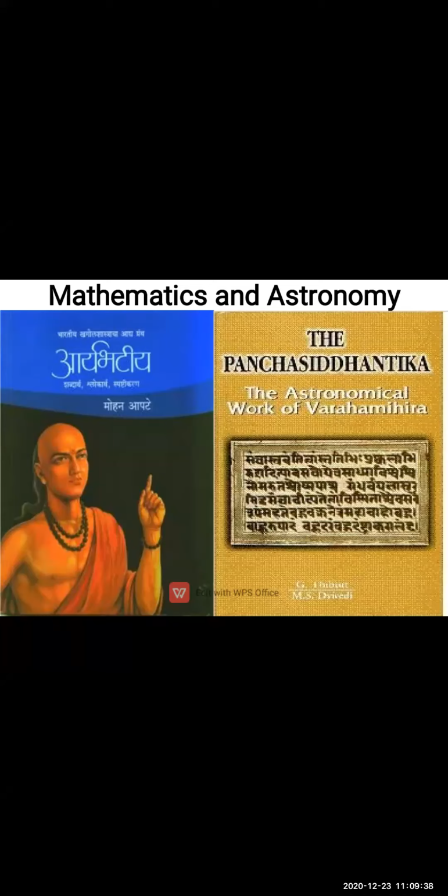These kinds of things were introduced to the world. Such unit places were introduced in India. So we invented the concept of the decimal system.